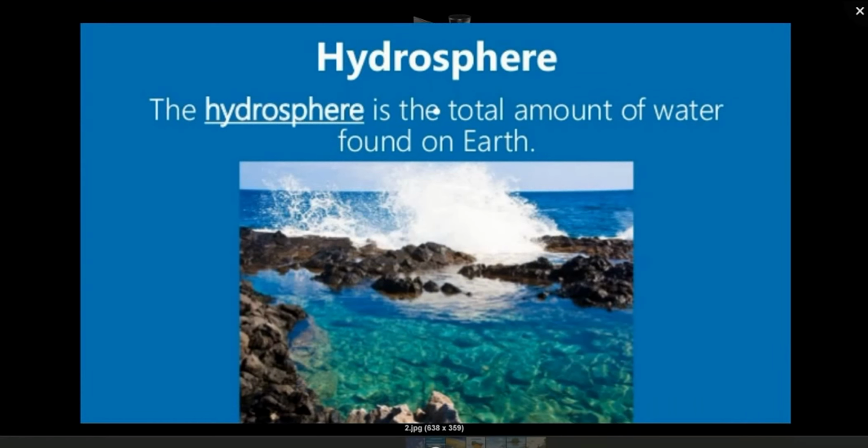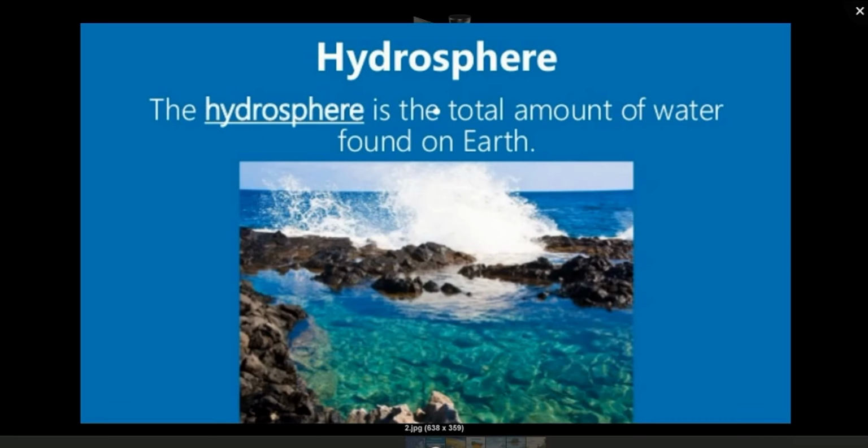Hydrosphere. On this earth, we have oceans, seas, rivers, etc., which are known as water bodies. It makes up 71%, which means that out of 100% of the earth's surface, only 29% is not covered by water.